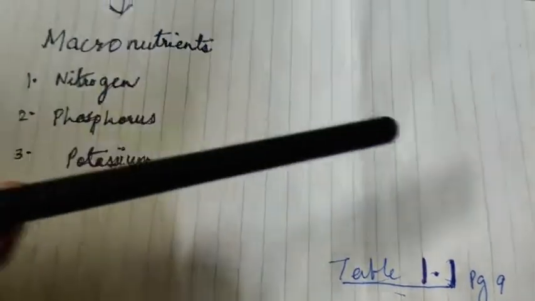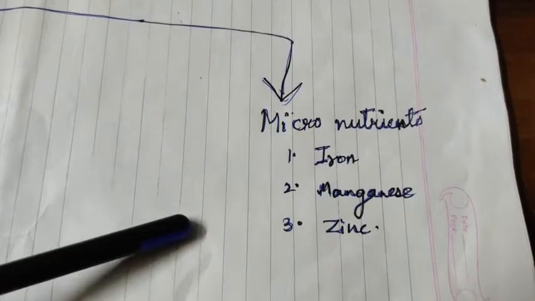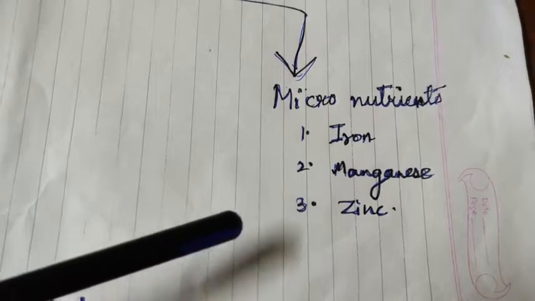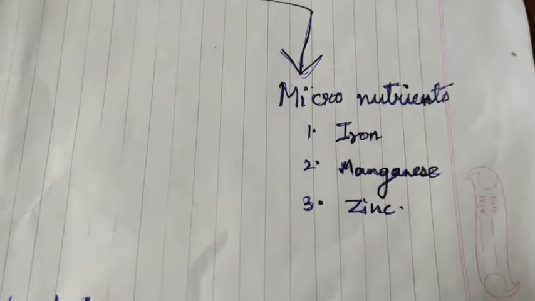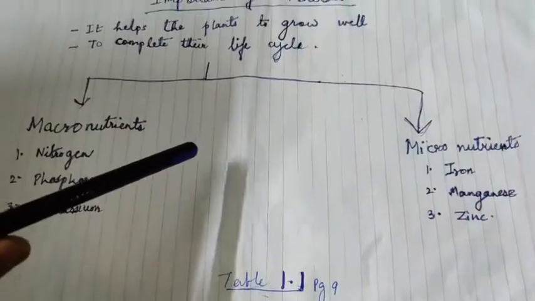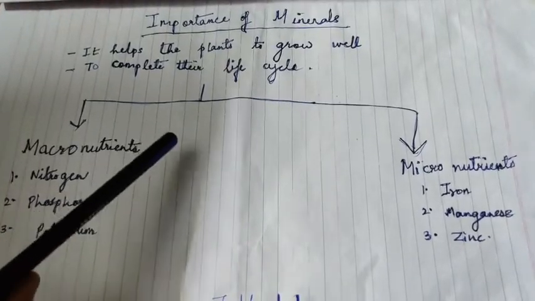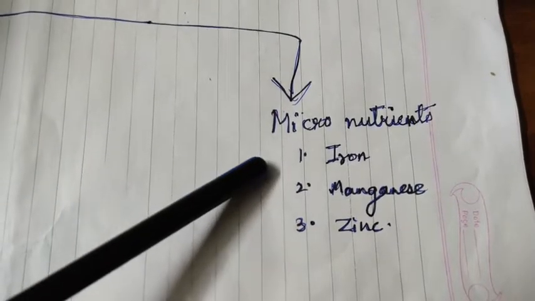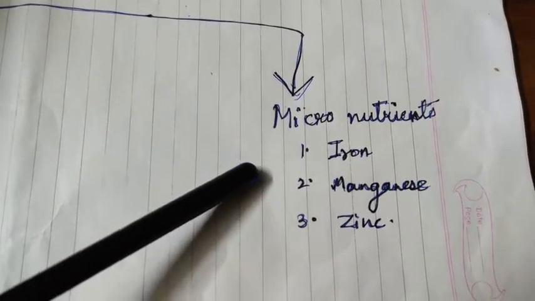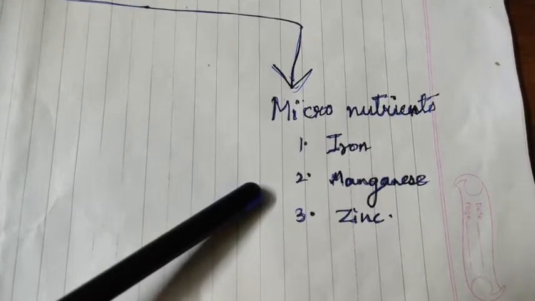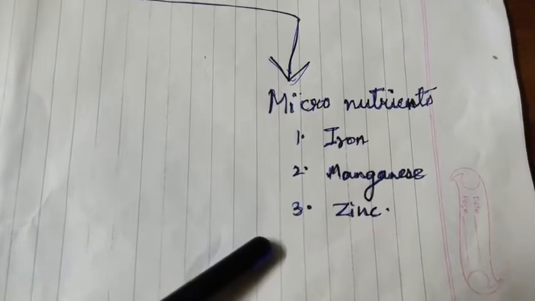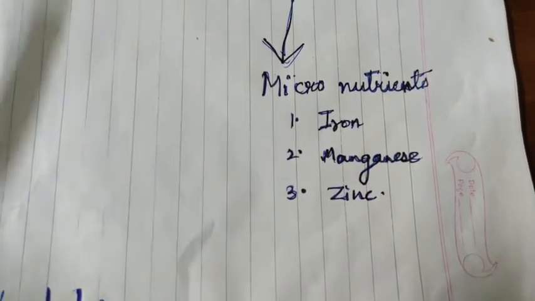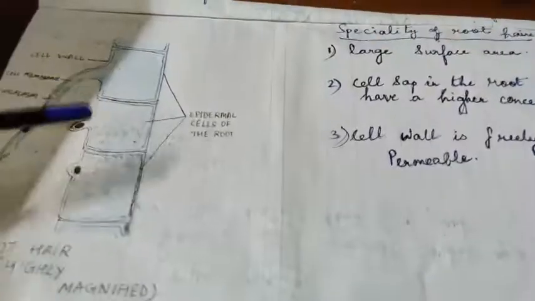Okay, the micronutrients that you see here are minerals that are required in the plant body in very small amounts. And all these minerals are obtained from the soil. Now you can see here the micronutrients are iron, manganese and zinc. Iron forms a constituent of proteins, manganese forms a constituent of enzymes, and zinc is a constituent of plant hormones and activates enzymes. Okay, so now we move on to the other part.